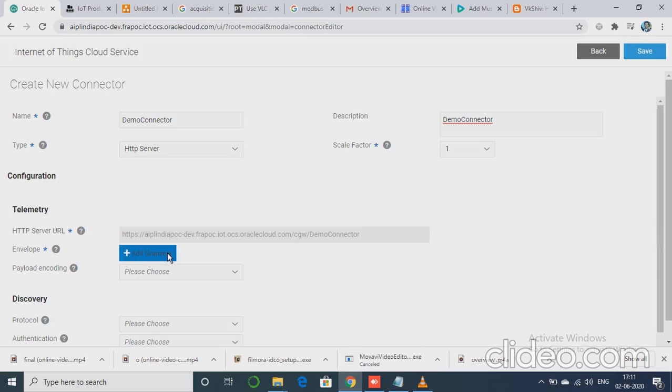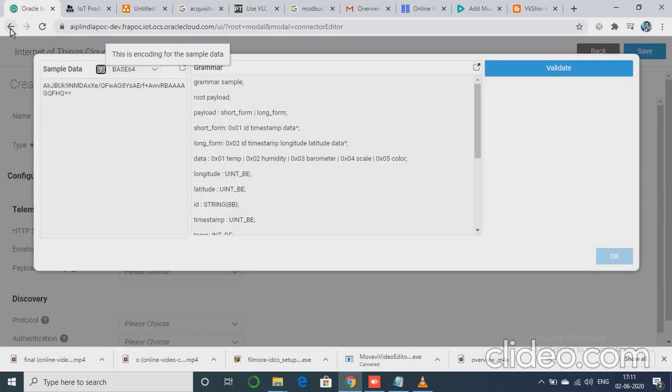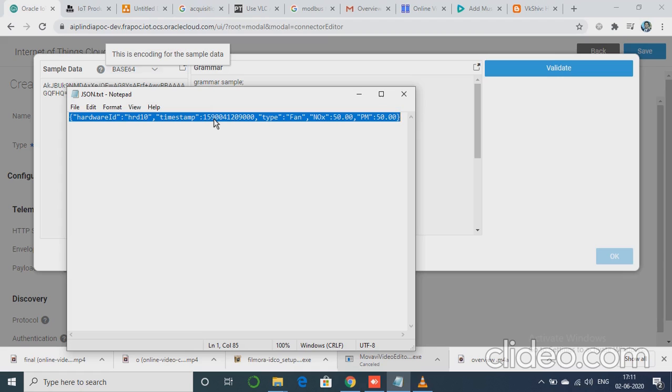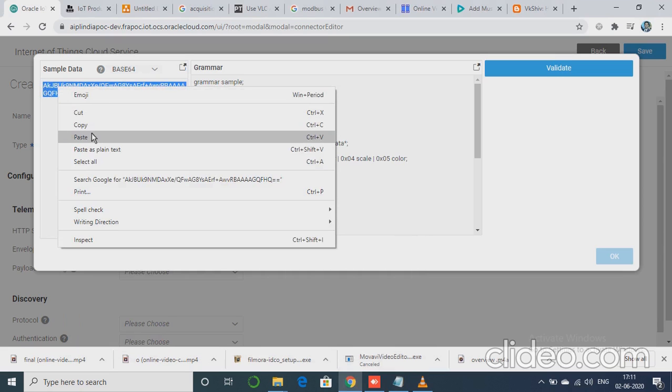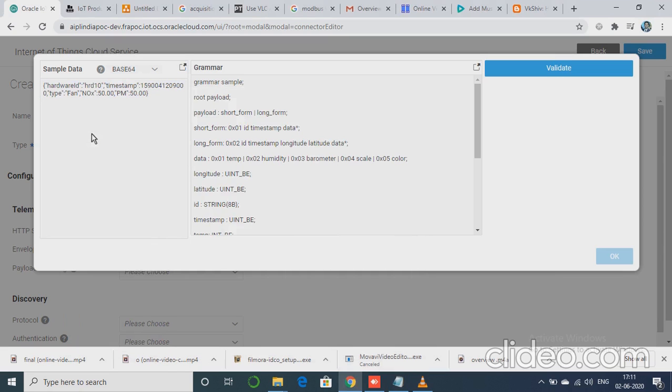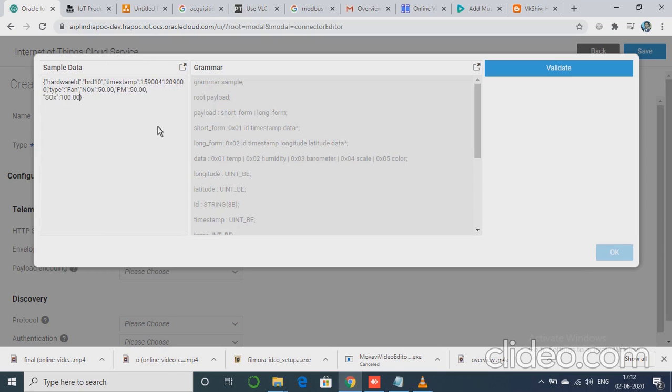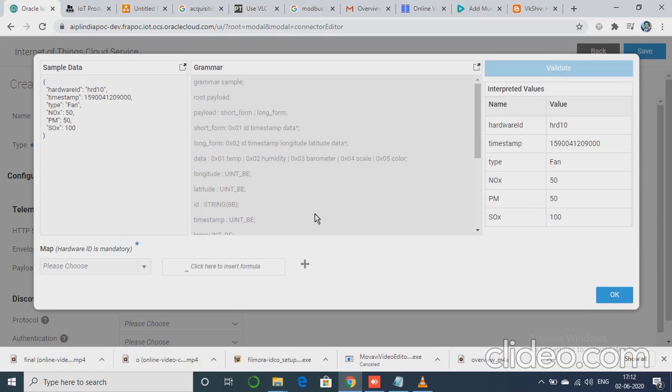So let's add the grammar. In this case, the grammar will be the syntax or the JSON request which we will be sending. So we will enter a valid JSON request here. In this case, hardware ID will be unique for each device. Then we have NOx and PM as an attribute for this type of connector. So now we will validate this JSON request. Okay, it's valid now.